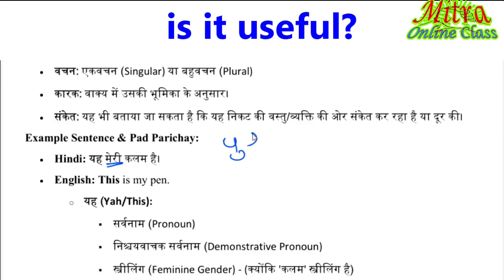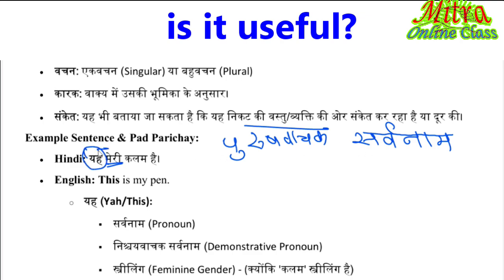Purusvachak सर्वनाम. So in the सर्वनाम, the pronoun before pronouns, before the baki, yak means that is a demonstrative pronouns. Nikshevachik sarvanams come before the pronouns. Mind it.